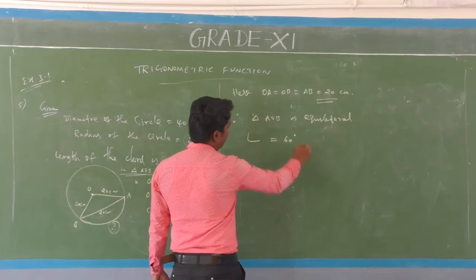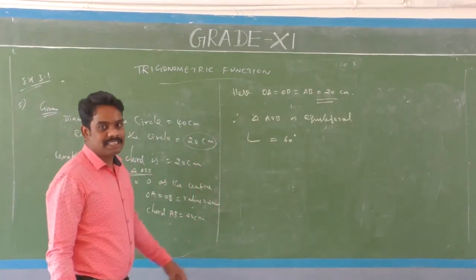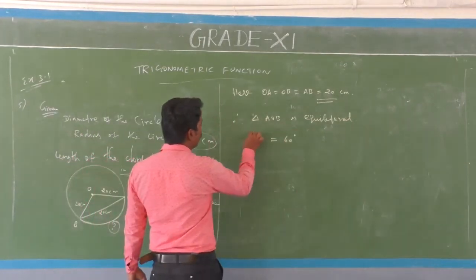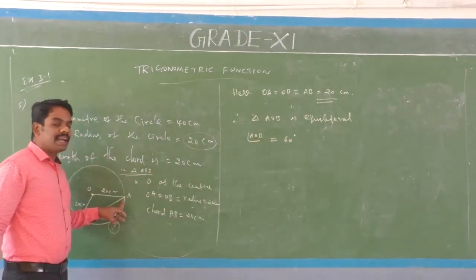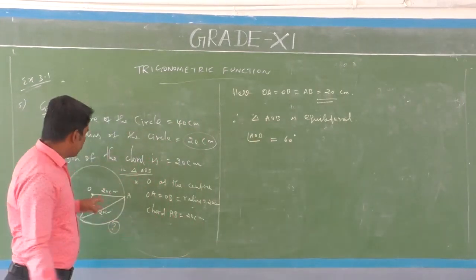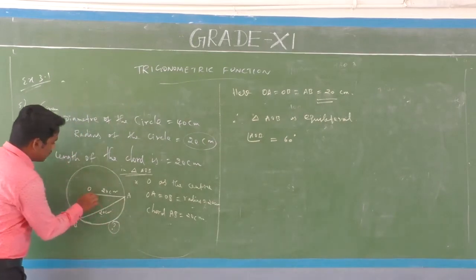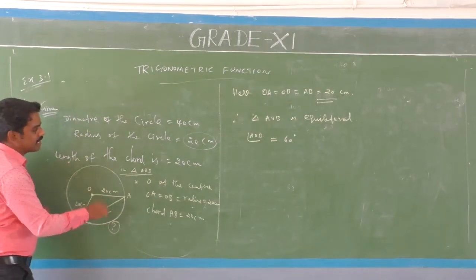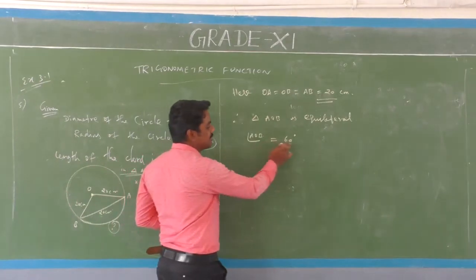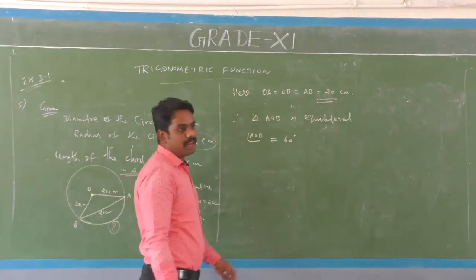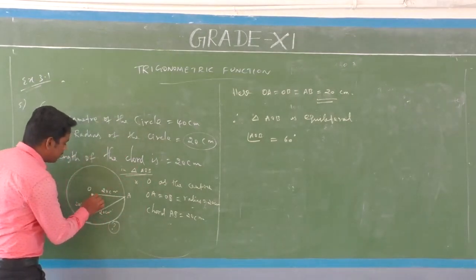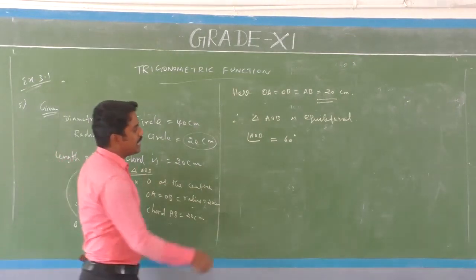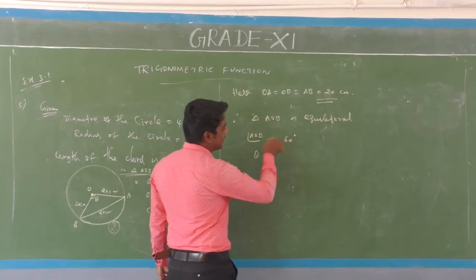In an equilateral triangle, each angle is 60 degrees. Angle AOB, angle O, angle B and angle A are always 60. So the angle subtended at the center O, angle AOB, is equal to 60 degrees. That is theta. So theta equals 60 degrees.